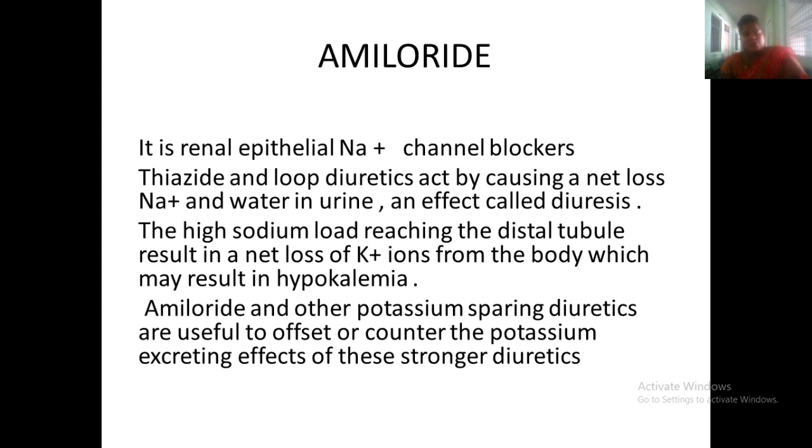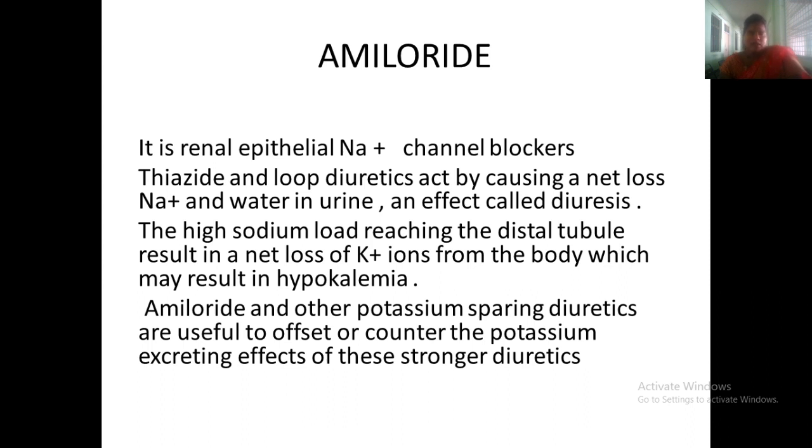High sodium load reaching the distal convoluted tubule results in net loss of potassium ions from the body, which may result in hypokalemia.